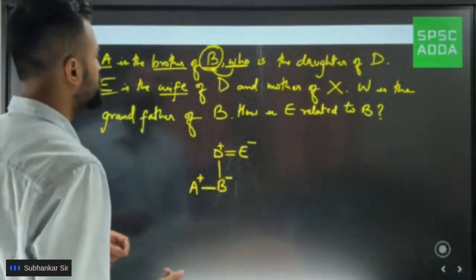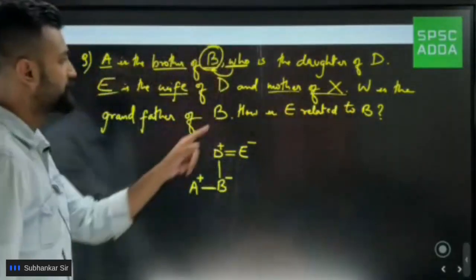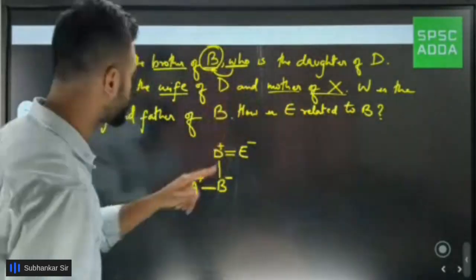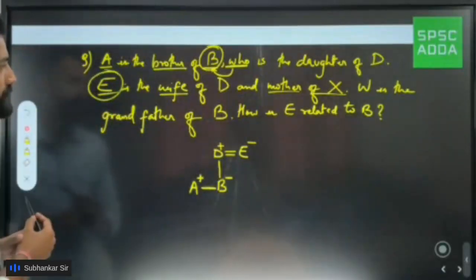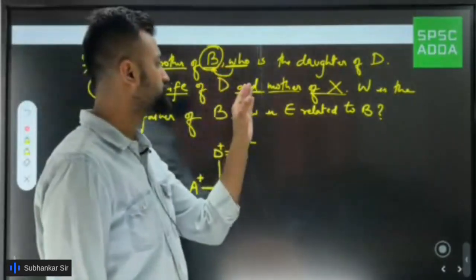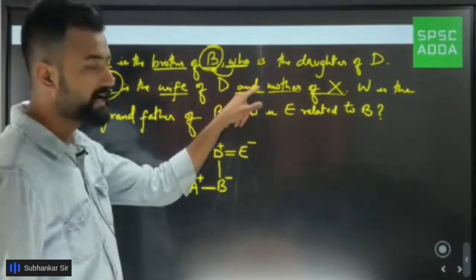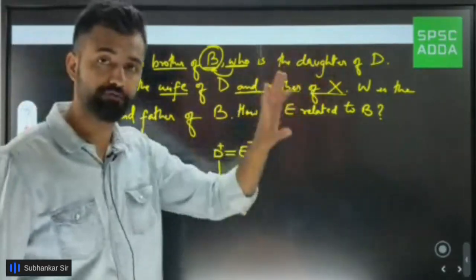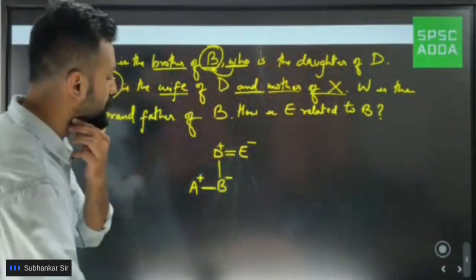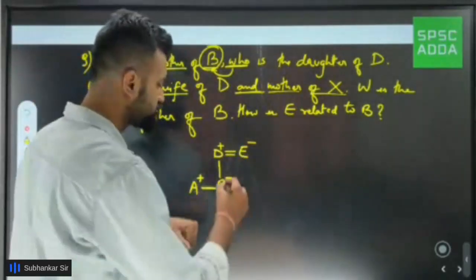E is the wife of D and mother of X. Now I am saying 'and'. This 'and' means we are talking about E only, because this is a conjunction. Conjunction generally refers to the previous element we are talking about in English. So E is the wife of D, and means we are talking about E only. E is the mother of X. If I say mother of X, that means X should come at the bottom.